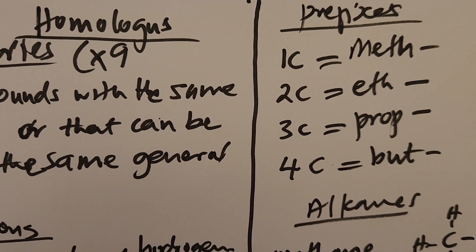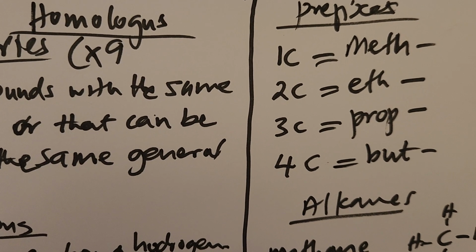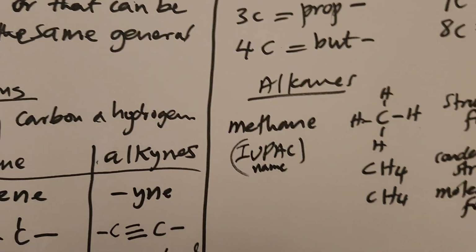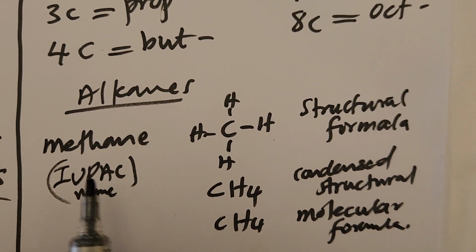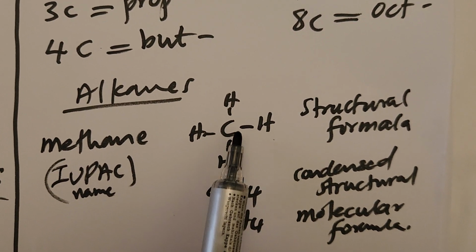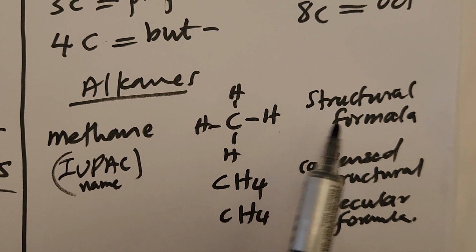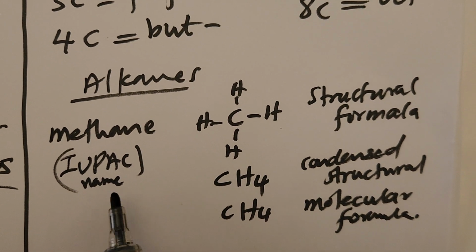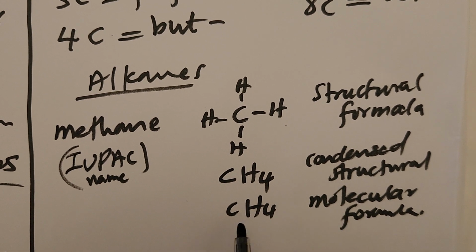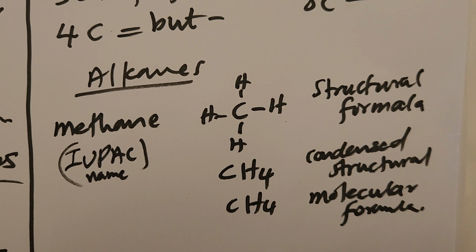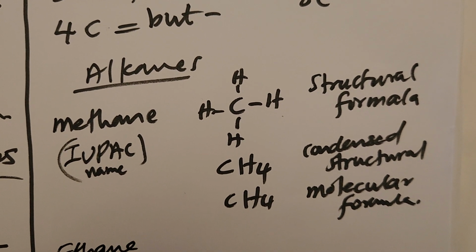It will differ when we go to many carbons. Quickly, that is your alkane, methane, number 1. The structural formula shows all the bonds around carbon here. Methane is the IUPAC name, CH4 becomes the condensed, CH4 again molecular. But it becomes clearer when we move up the ladder.